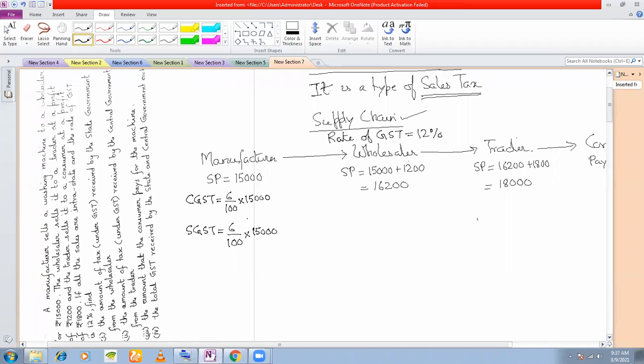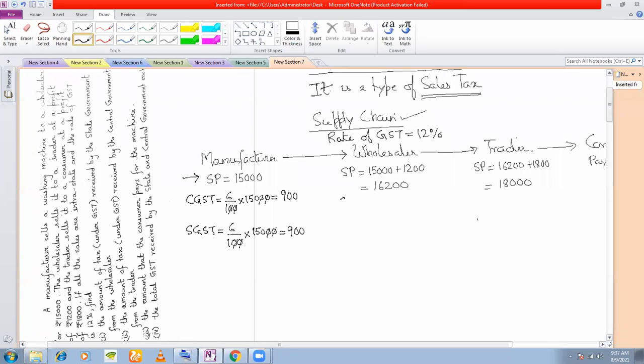So CGST and SGST. This is what the manufacturer is paying. So how much will this come to? I think this should come to 900 rupees, right? Clear with this? We are calculating the CGST on the selling price, remember.